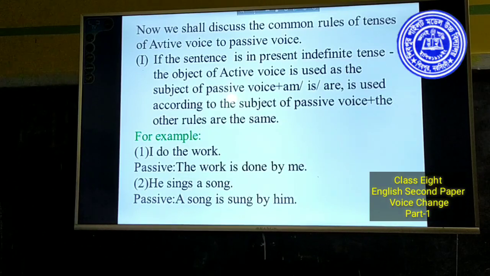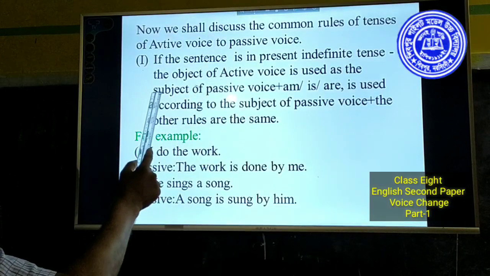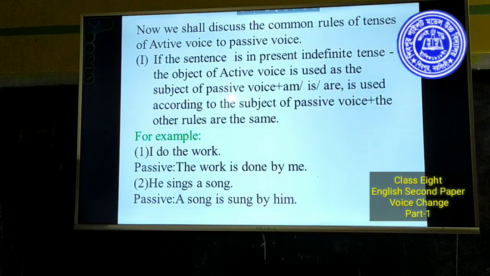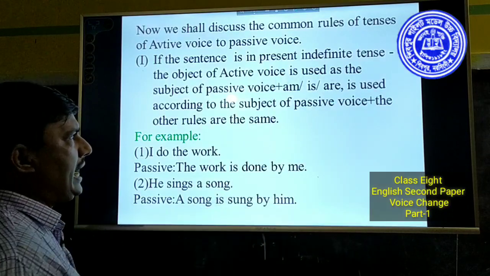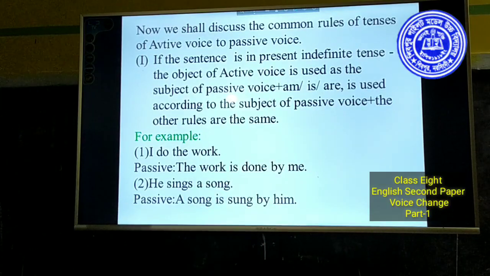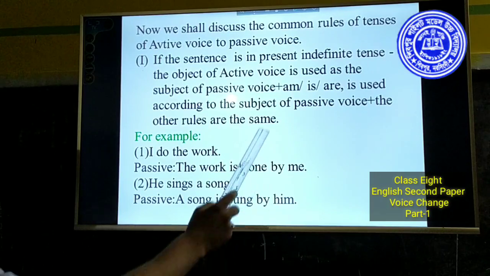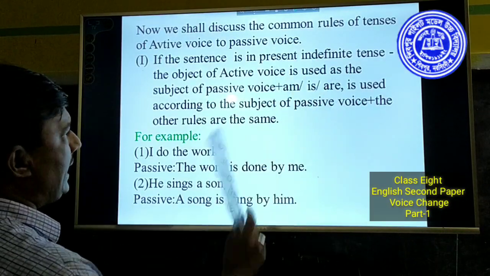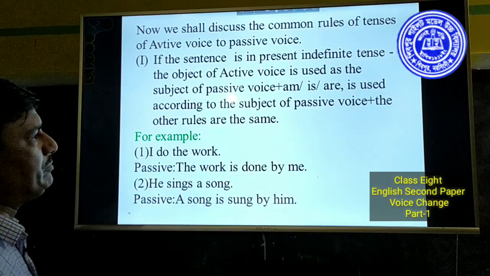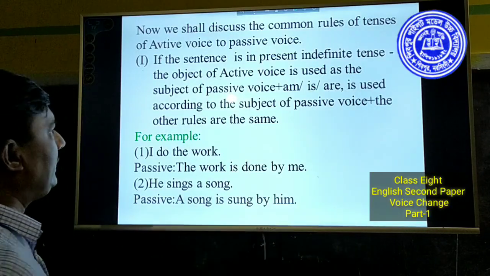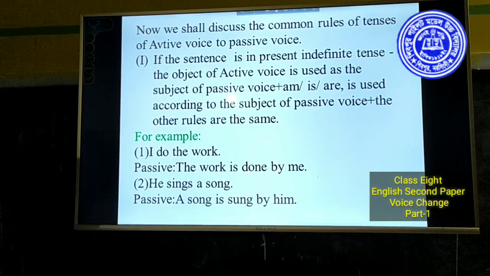That means you have to make the object of active voice the subject of passive voice, and am or is or are is used. That means you have to use am, is or are according to the subject of passive voice. And the other rules are the same, so you have to follow the other rules of active voice to passive voice.